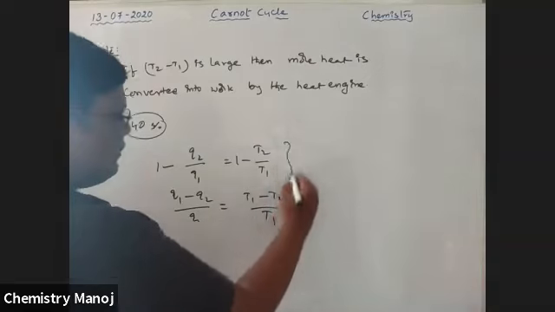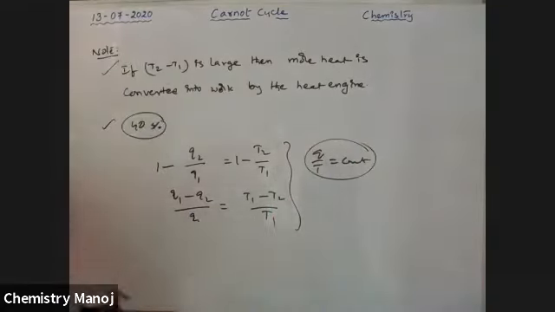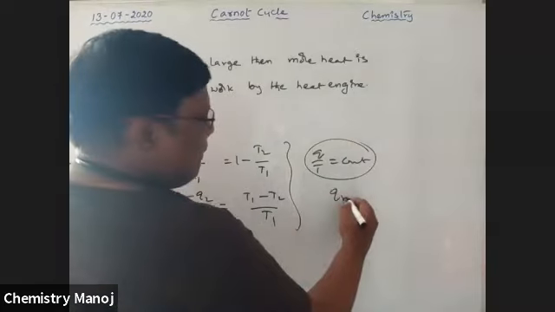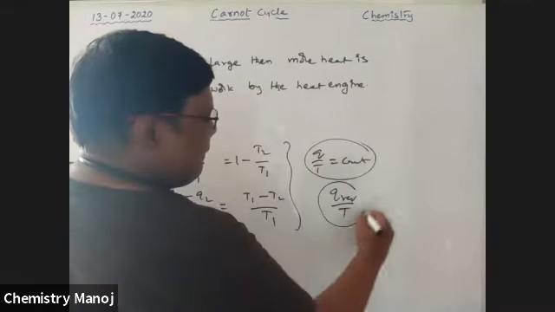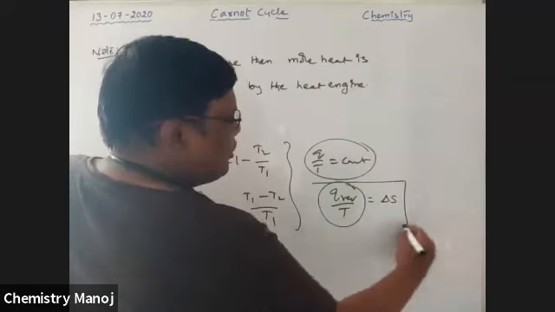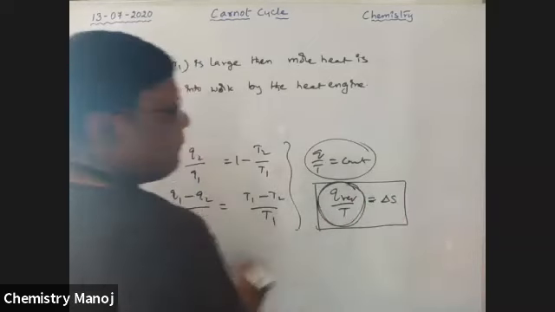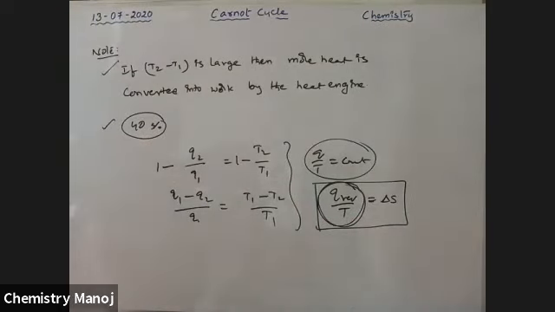That implies Q by T is equal to constant. So this is another form of our Carnot cycle, and Q by T is equal to constant, which is nothing but Q reversible by T. Later this is called the change in entropy. Tomorrow's topic is change in entropy, that is Q reversible by T. Tomorrow we will discuss that entropy.